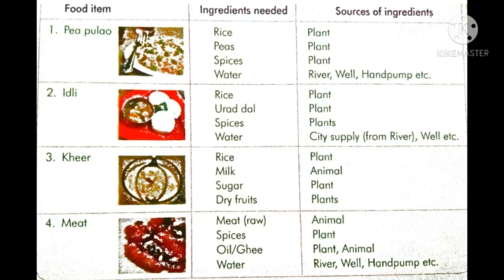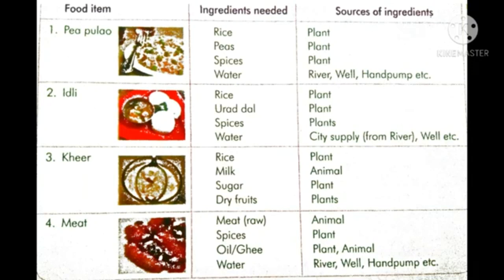Next one, idli. For preparing idli, we need rice, urad dal, spices, and water. Rice is obtained from plants. Urad dal is obtained from plants. Spices are obtained from plants. And water from river, well, city supply, hand pumps, etc. Next one, ghee.